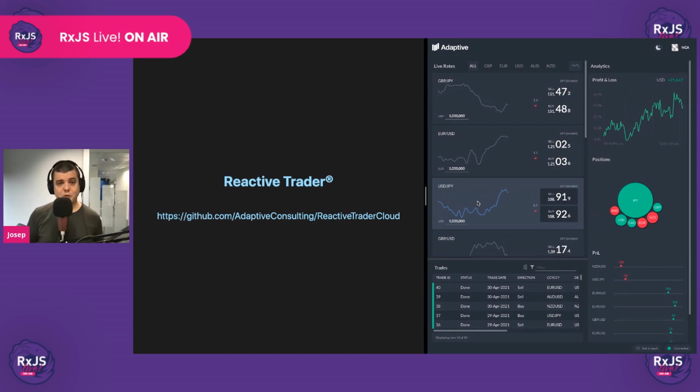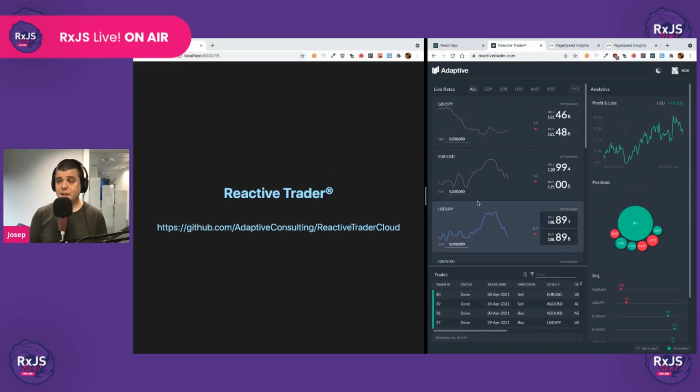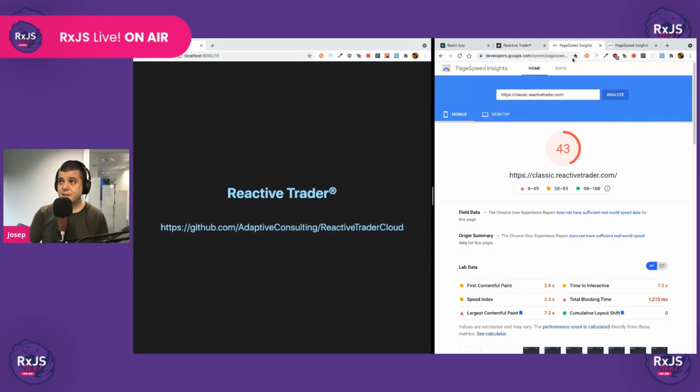However, when it comes to web performance, the most important metrics are the ones that have to do with loading times. And probably Lighthouse is the best tool for analyzing those metrics. So was React good for us for improving the loading times of our app? Let's see. These are the performance metrics of the classic version, the one that we had before we did the refactor. And there was a lot of room for improvement, that's for sure.